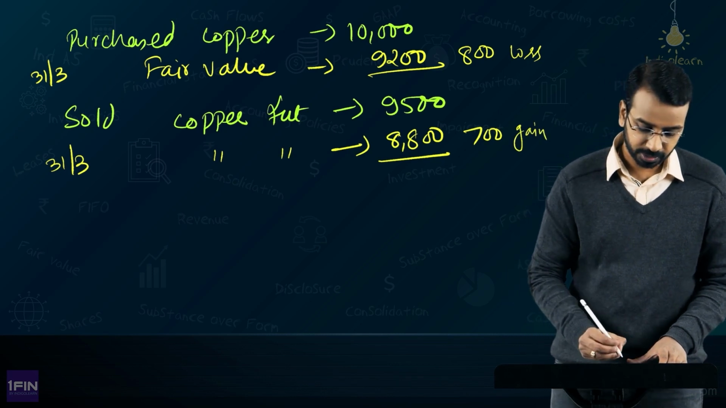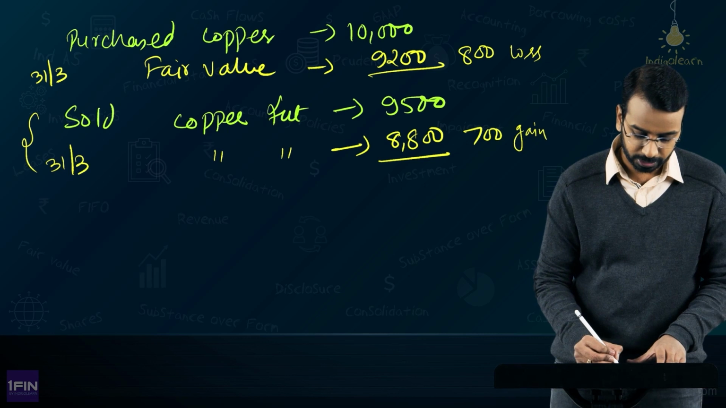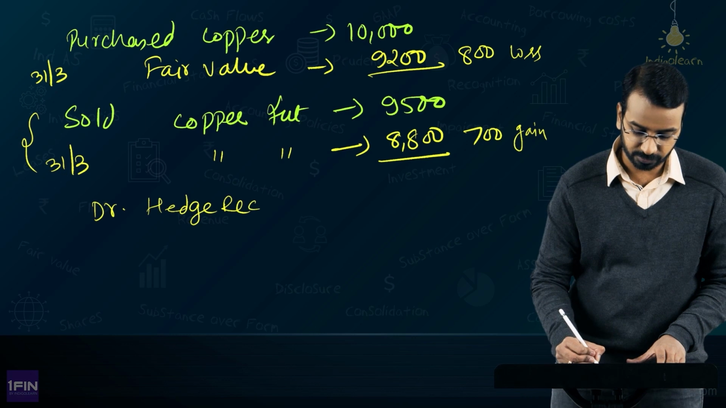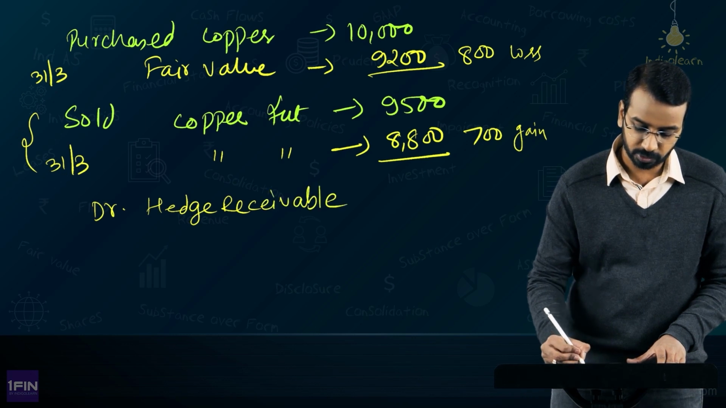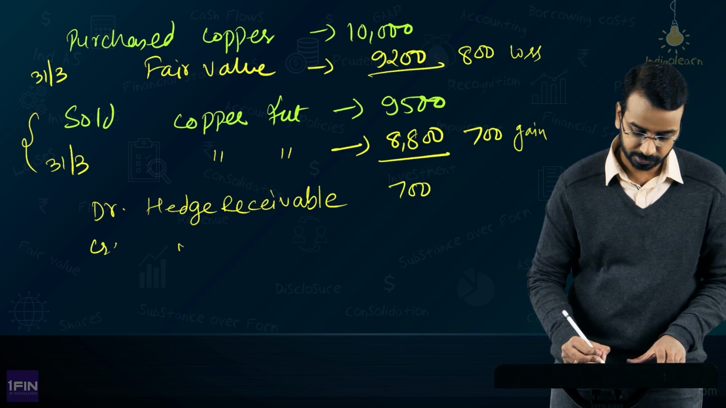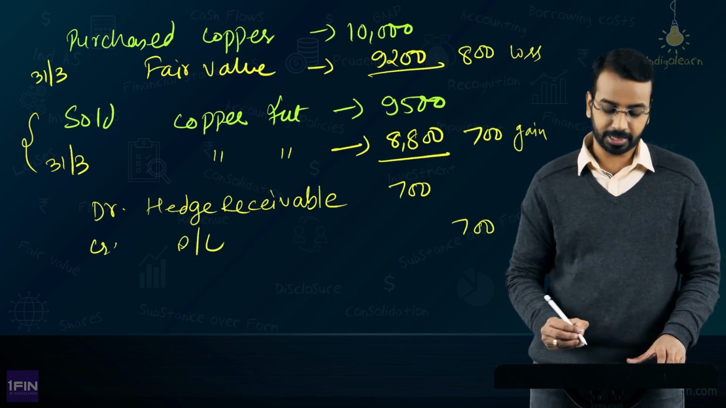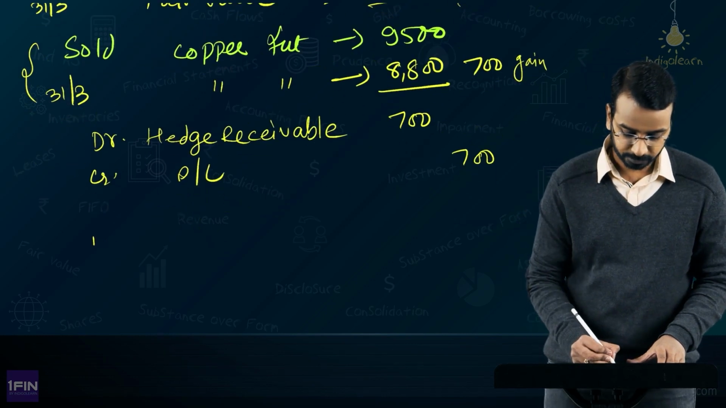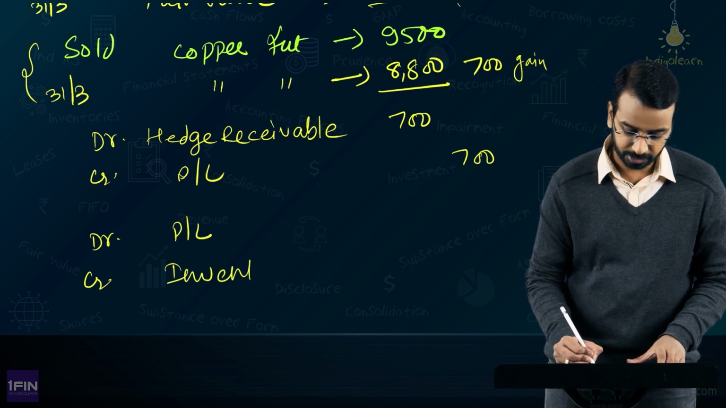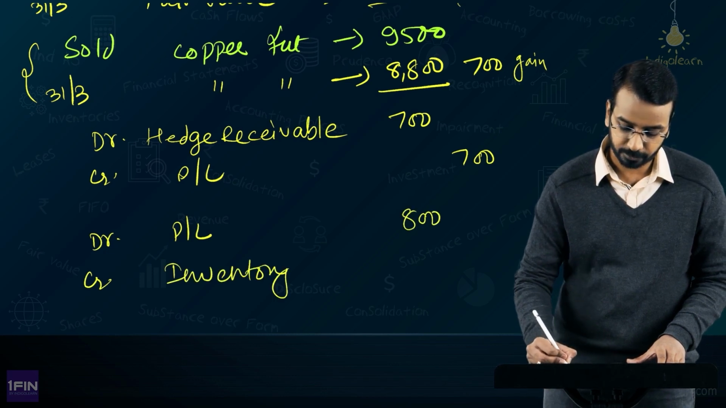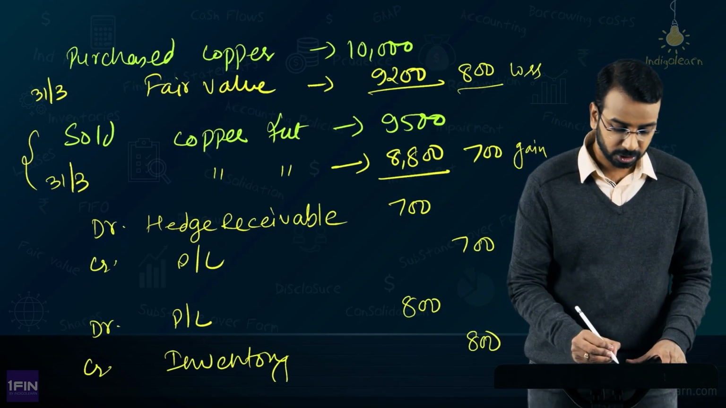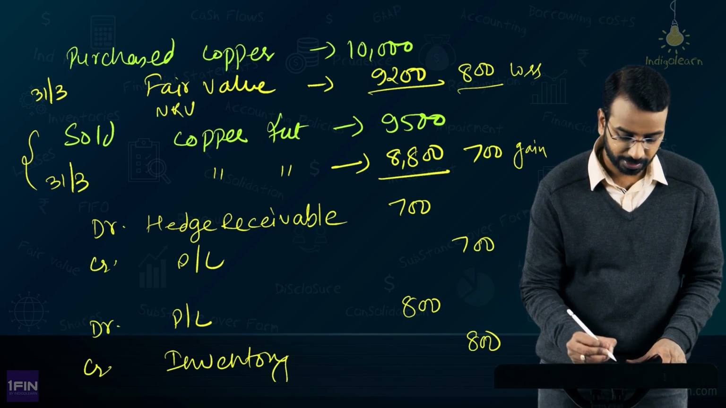So what you should do is, on the hedging instrument you will debit hedge receivable or derivative receivable. How much will you get? 700, credit P&L 700, right? Now because the inventory has gone down by 800, what you will do is, you will debit P&L and credit inventory by 800 and 800, right? So this is what you have to do. Now please remember, sometimes it may so happen that you calculate the net realizable value.